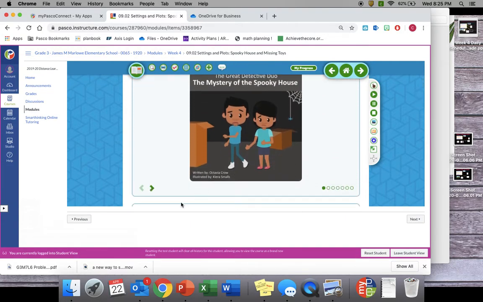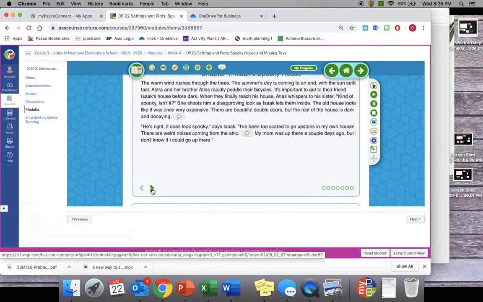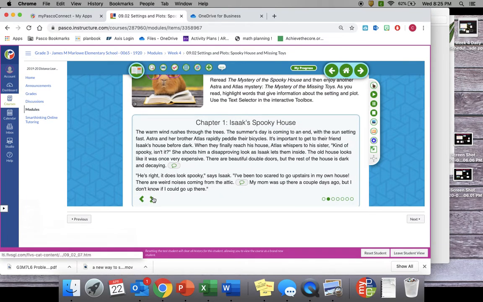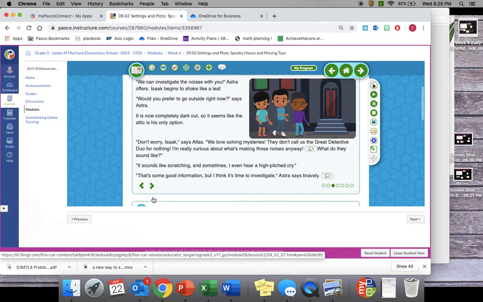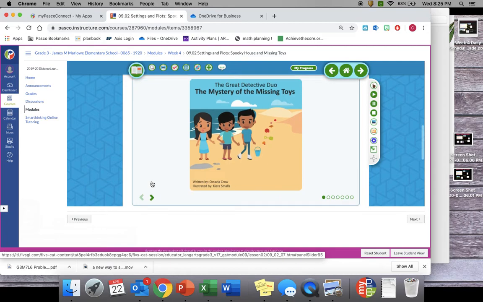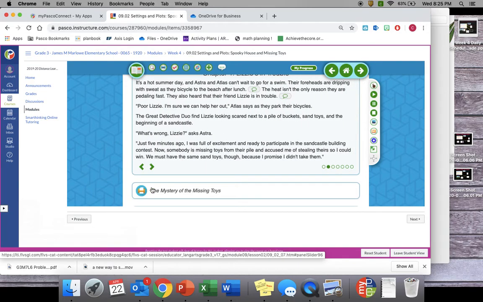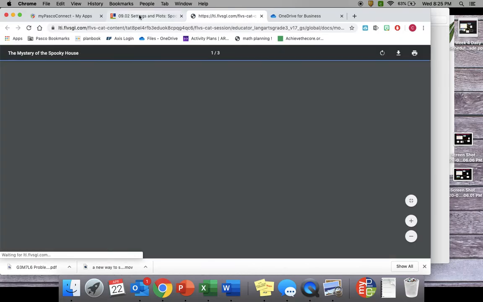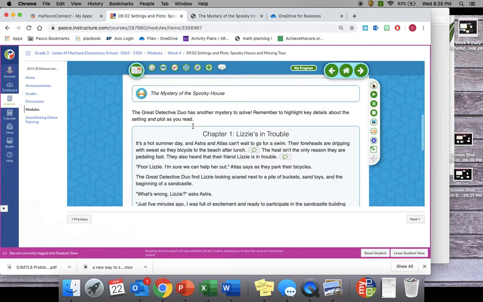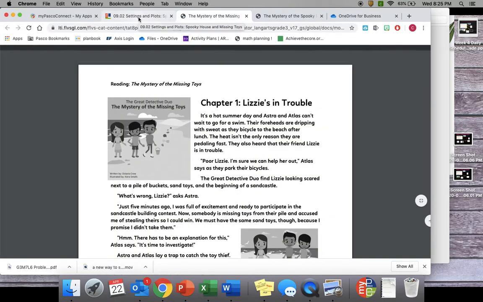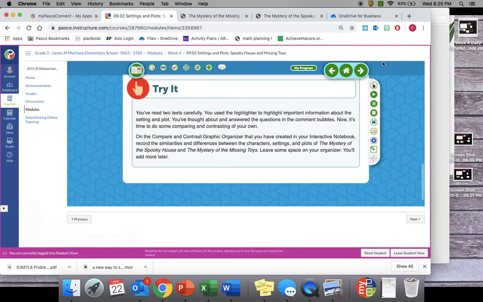Here you're going to find the story, The Mystery of the Spooky House, and The Mystery of Missing Toys. So here's your Mystery of the Spooky House. Here's your Mystery of the Missing Toys. Both of these can be downloaded onto your computer. So if you'd like to print them out, you can do so. In order to do your writing, you're going to need to refer back to both pieces of text.